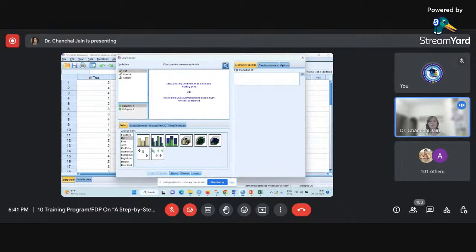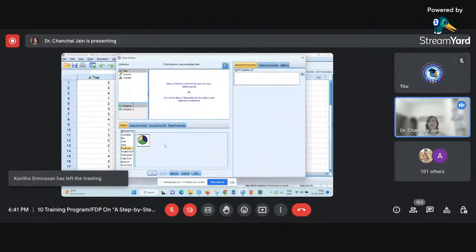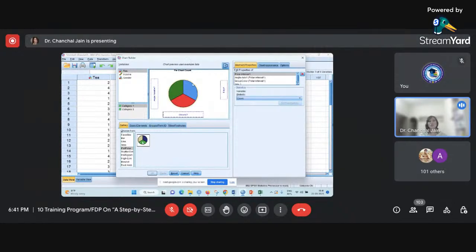Here you can explore at the left hand side the various types of charts available in SPSS. Using SPSS, these types of charts we can draw. Suppose I have clicked here on pie chart. Whatever variety is available, it will show you in the right frame. Now you can double click on this, and it will be shifted to the preview window. Or, another way, you can pick it and drag it to this particular screen. That way also you can bring it to the preview window.